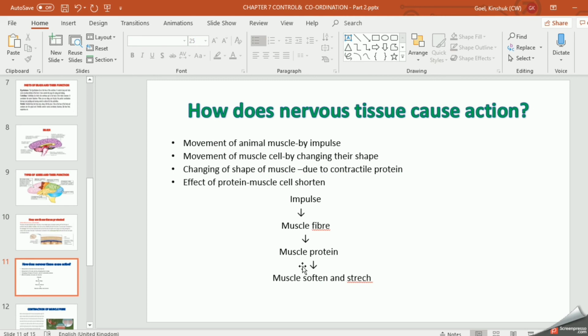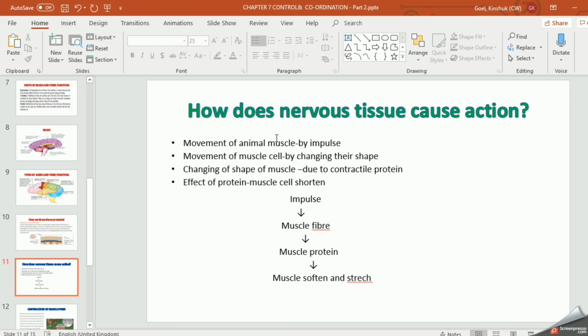The last topic of today's class is how nervous tissue causes actions. So whenever you move, right, as I told you, there is control and coordination in your body. So there is a great coordination between your muscles and brain, right? Suppose you prick yourself with a spine or any pin, what will happen? You will contract your muscles. But how will your muscles be contracted? That you should know, right?